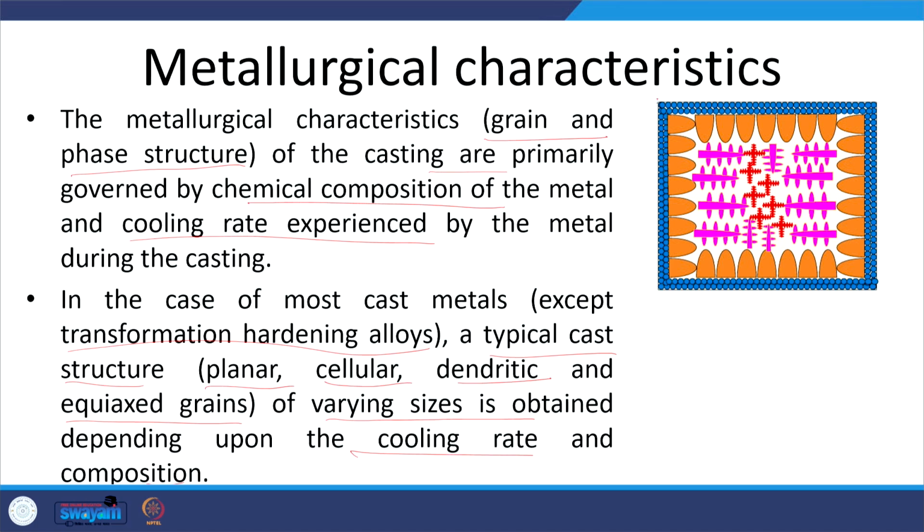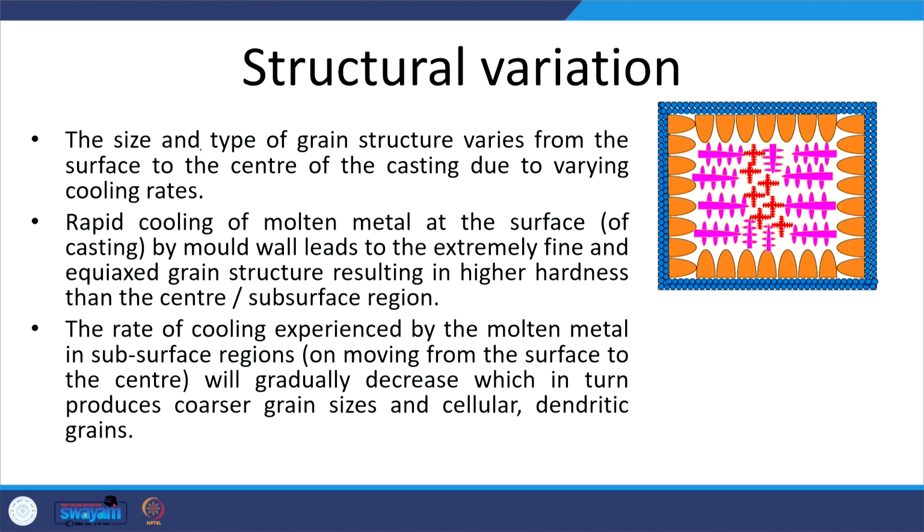So, that is what we can see at the surface. We have a very fine equiaxed structure, then we have a columnar cellular structure, then the columnar dendritic structure and the equiaxed structure. So, we get the equiaxed structure at the surface, then the cellular structure, then the dendritic structure and again the equiaxed structure at the center. The size and the type of the grain structure vary from the surface to the center due to the cooling rates being experienced. This is true for those metals where there is no phase change during the cooling after the solidification to the room temperature.